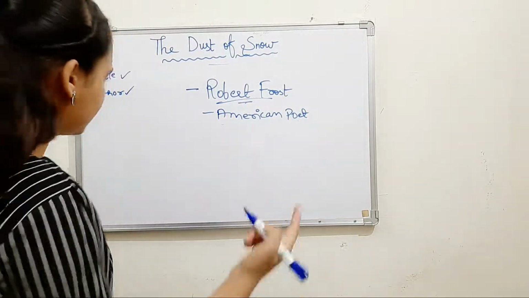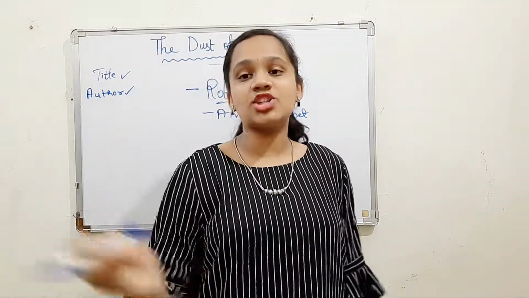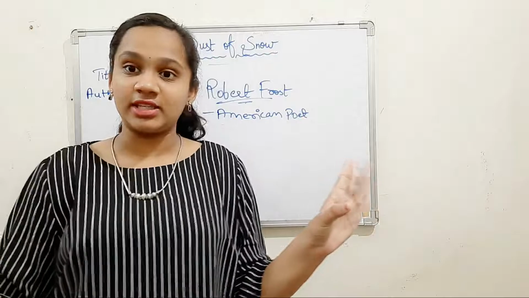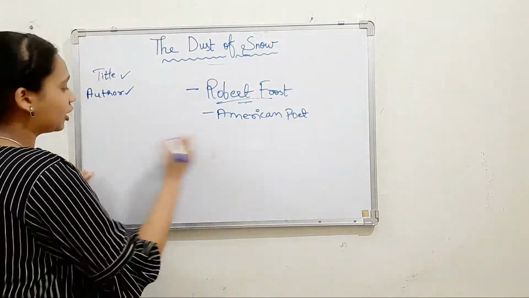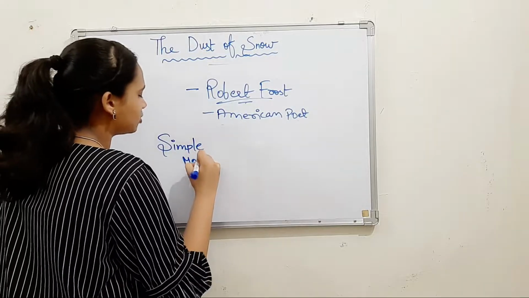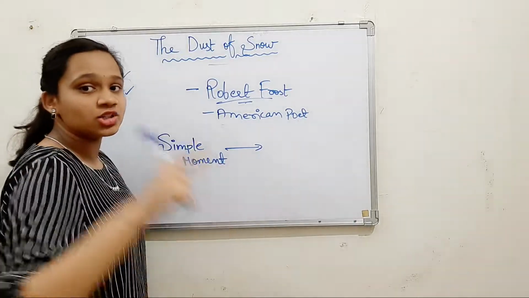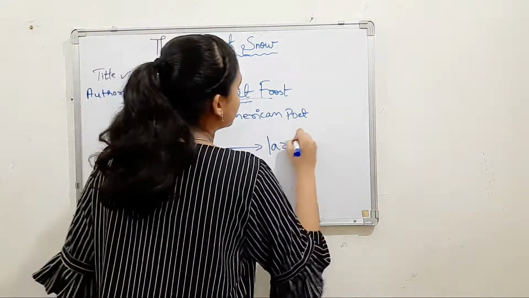So what does this poem say? I'll just tell you this. The poem says that even a simple action, a simple movement, has a larger significance. So here the poet goes through a simple action, you can also write simple movement, you can also write simple action. So this is the actual meaning. A simple movement or a simple action also has a larger significance.